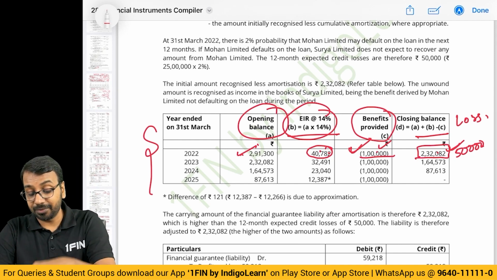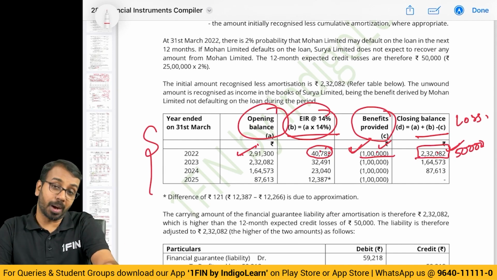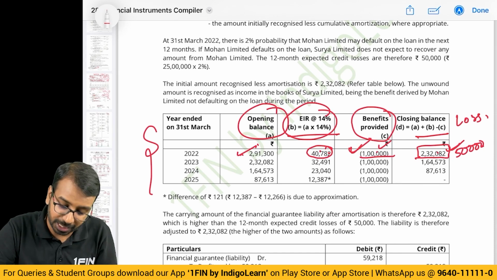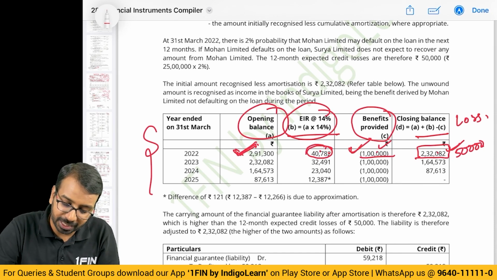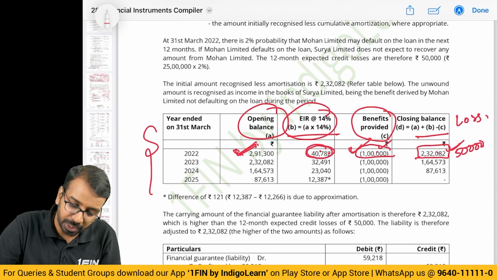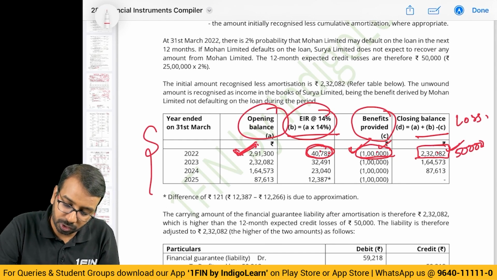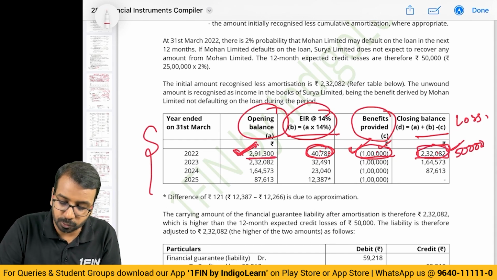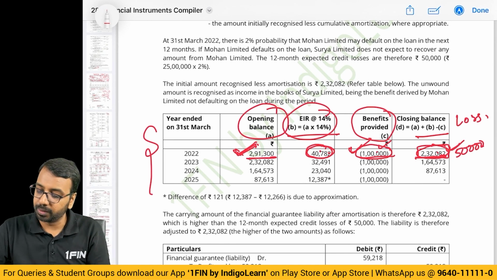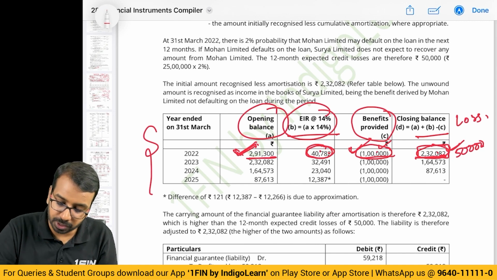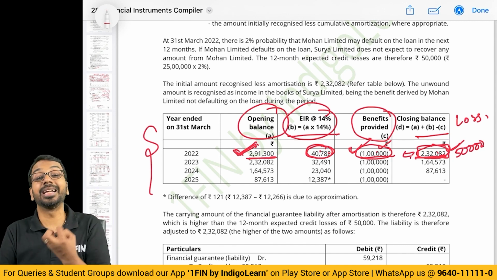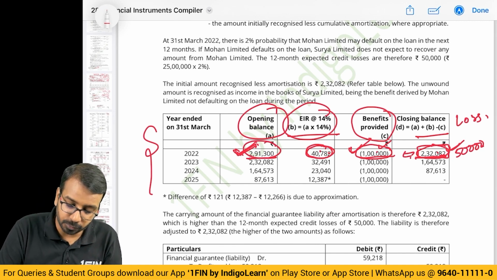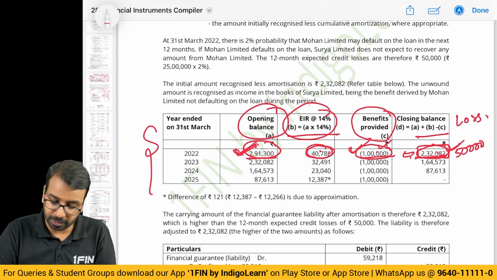Think of it. If this guarantee was provided to some other party, then we would have charged 291,300. We would have recognized interest of 40. Benefit we have already provided 1 lakh. So the closing balance is 232. So the difference between opening balance 291 and closing balance 232. 291 minus 232. 59,000 is the revenue to be booked. My income. Out of this 291,000, I have to book an income of 59,000.